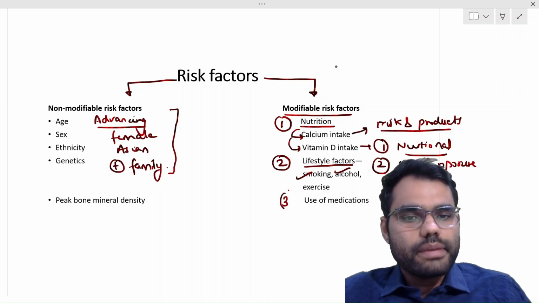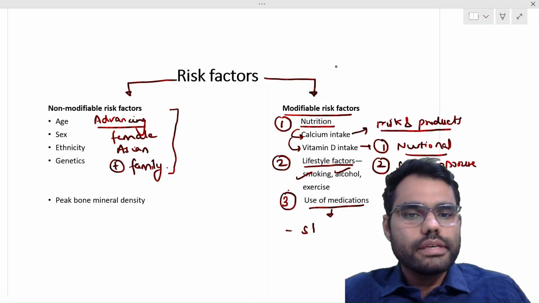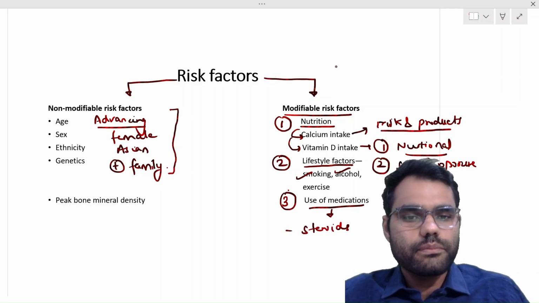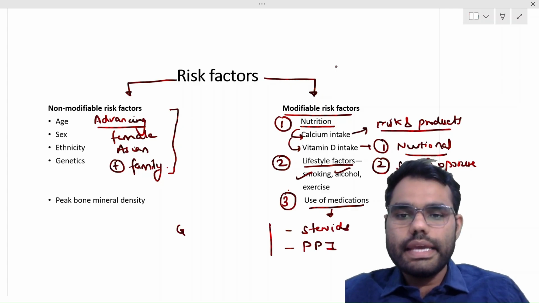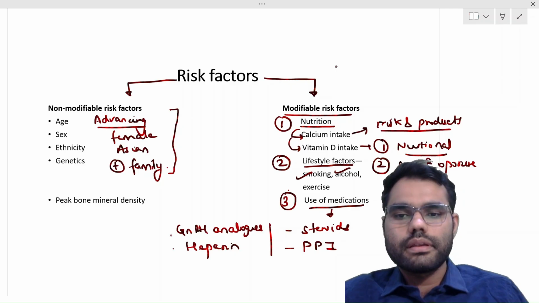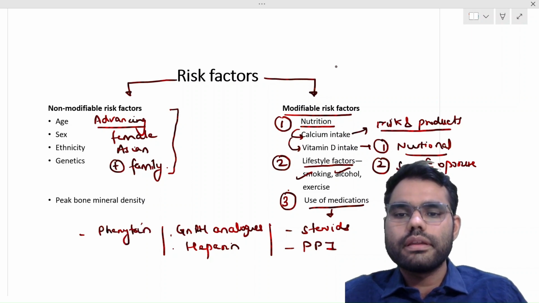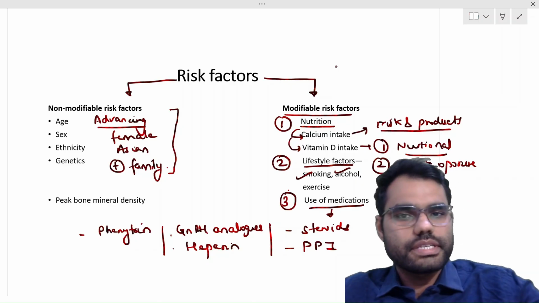The third modifiable risk factor is use of medications. The important medications include steroids, proton pump inhibitors, GnRH analogs, heparin, and drugs like anti-epileptics, phenytoin. So these are the major drugs which can also cause osteoporosis.